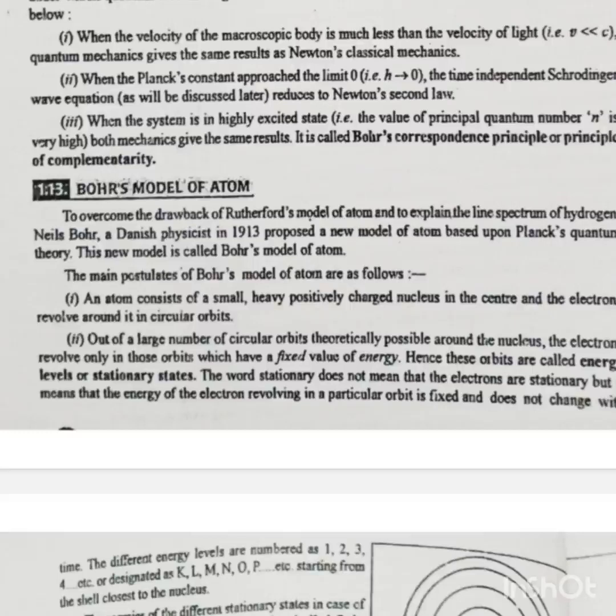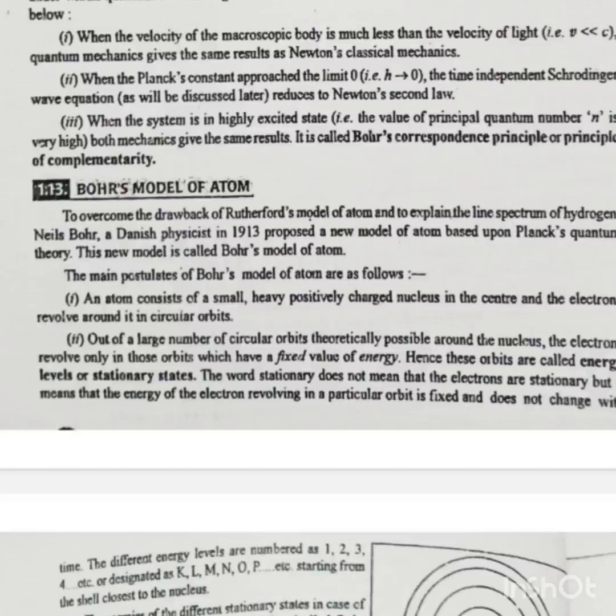The energy of the different stationary states in the case of the hydrogen atom is given by the expression called the Bohr formula. Energy in the nth level is equal to minus 2π²me⁴ upon n²h².